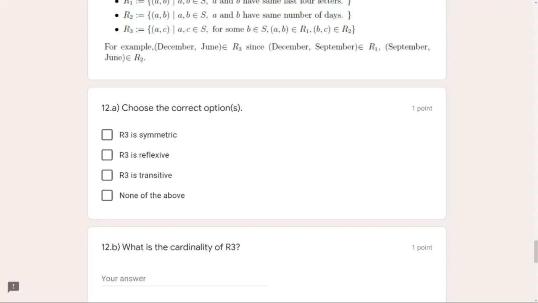So of course this won't be symmetric, at least. So the first option won't be correct. The second option is whether R3 is reflexive or not. So first of all, let's see if R3 is reflexive or not.